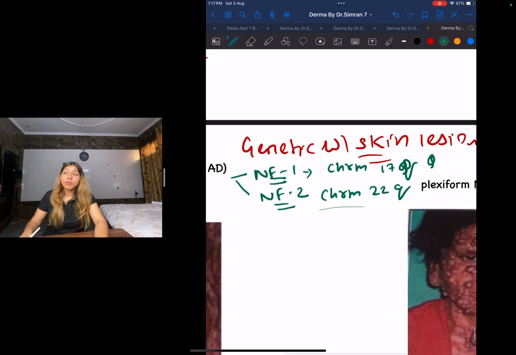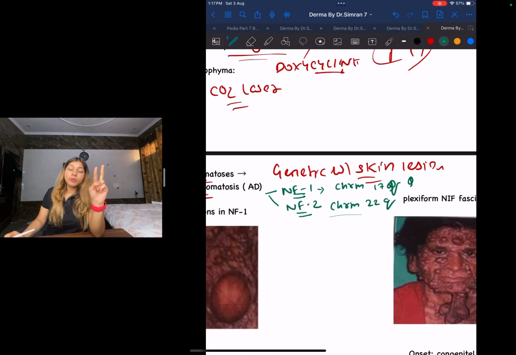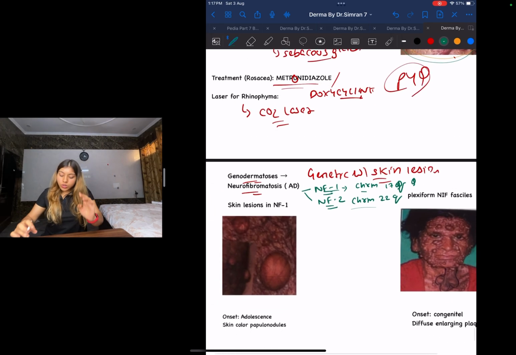This is a PYQ. Remember, don't guess. Neurofibromatosis type 2, 22. Type 2, 22. For type 1, you just have to remember 17. Now let us look more in detail.